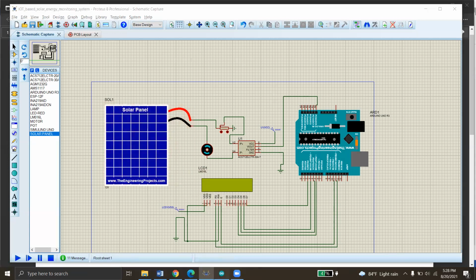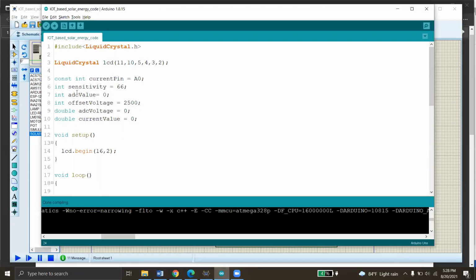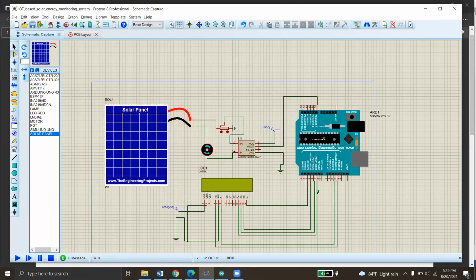So let's go to the code section. Here, firstly, I have included the LiquidCrystal header file, as we have used the liquid crystal display, LCD display. And this is the object of LiquidCrystal lcd 11, 10, 5, 4, 3, and 2. These are the 6 Arduino pins used for the LCD display.